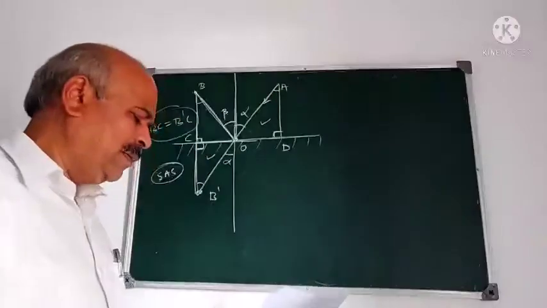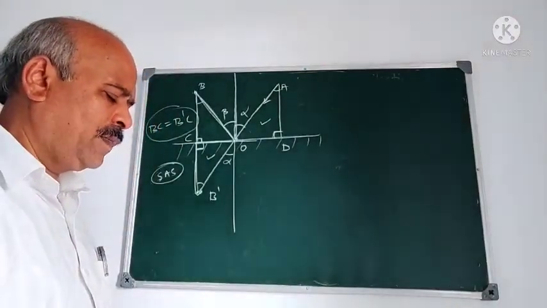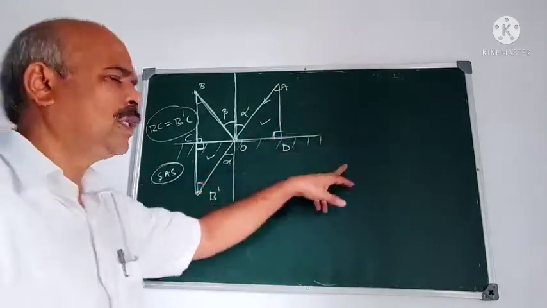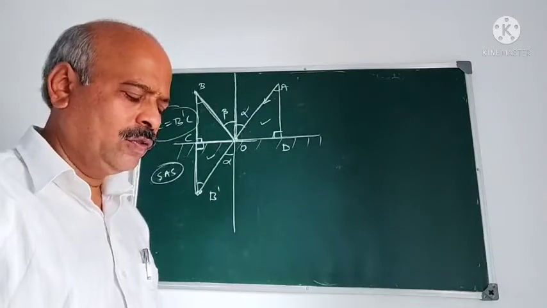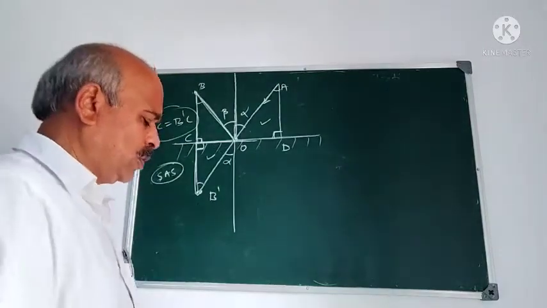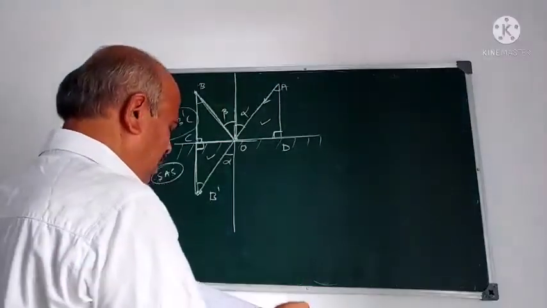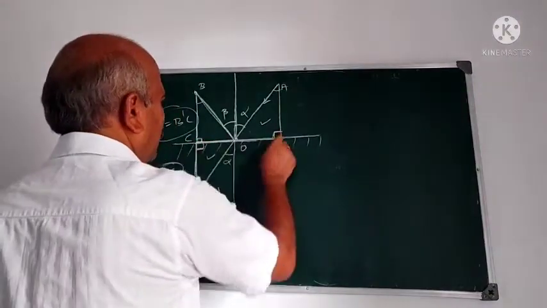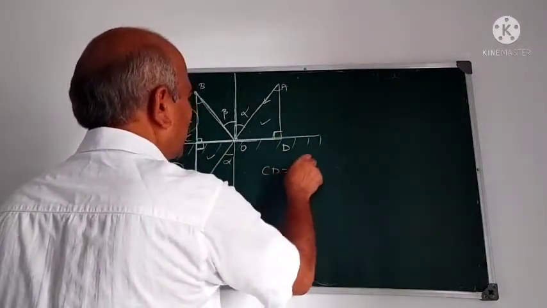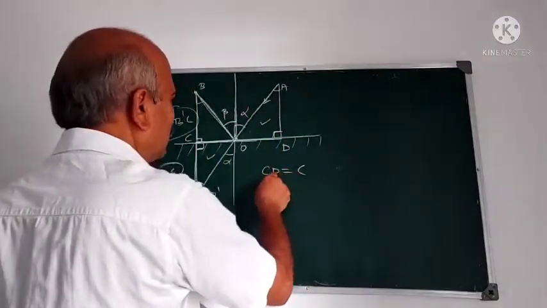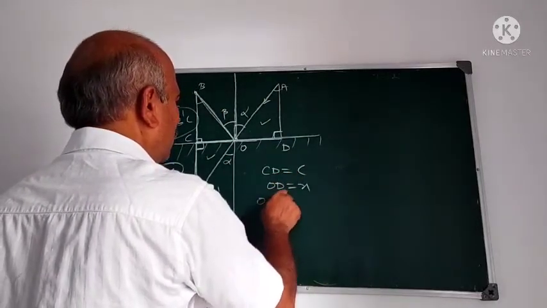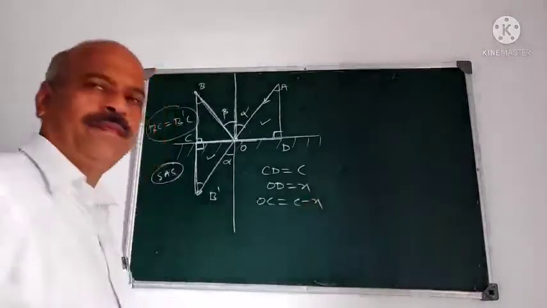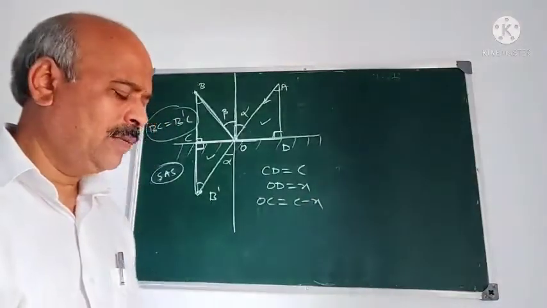Now we derive the same one using calculus. Here we have used the geometry. Using calculus we can derive the same one. How to use calculus here? Suppose the complete distance CD is equal to c. Therefore, same one, CD is equal to c. OD is equal to x. Therefore, OC is equal to c minus x. Correct? c minus x.